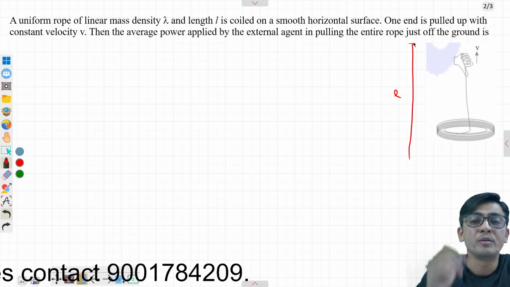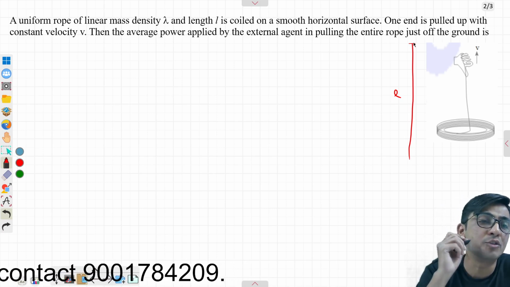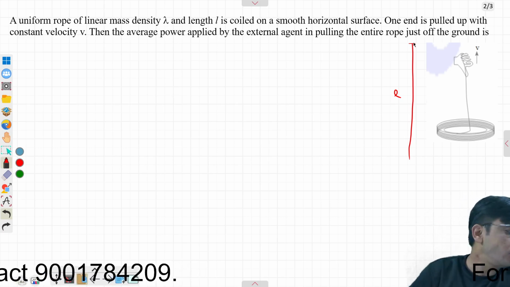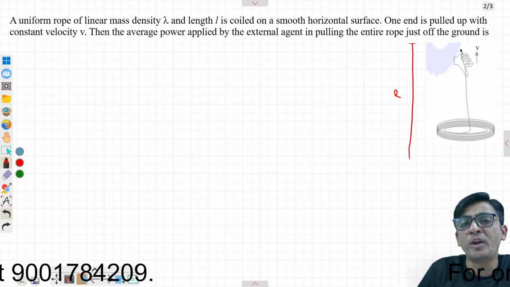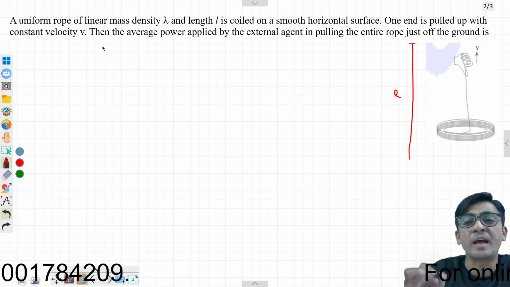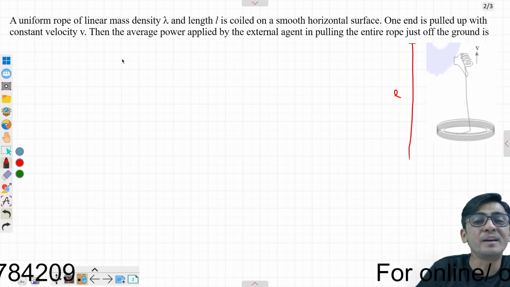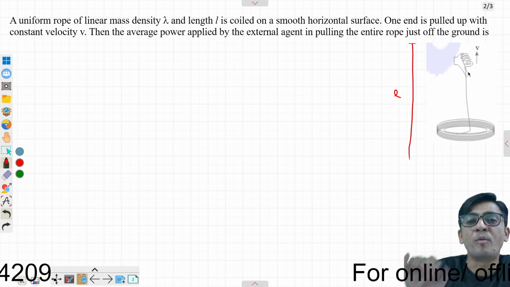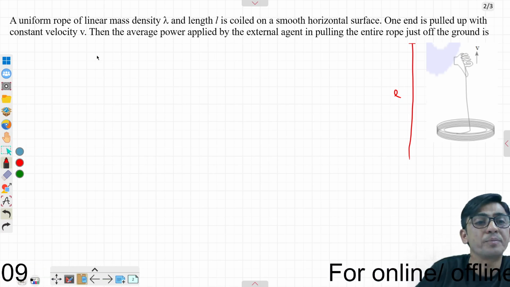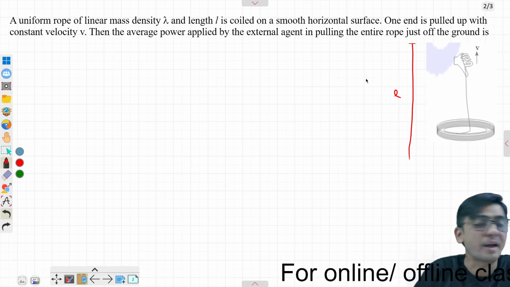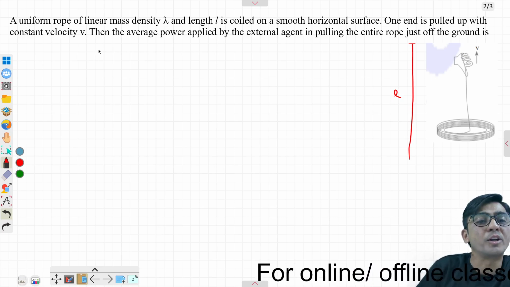So the method I am going to use to solve this question is wrong. What you have to identify is why this solution is not working. We all know that if you are pulling with the external agent, the external agent is doing some work, and the work is getting stored in the form of energy by the work energy theorem. And what is the energy? The total energy will be kinetic energy plus potential energy.